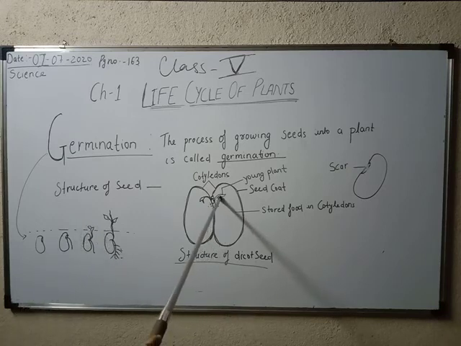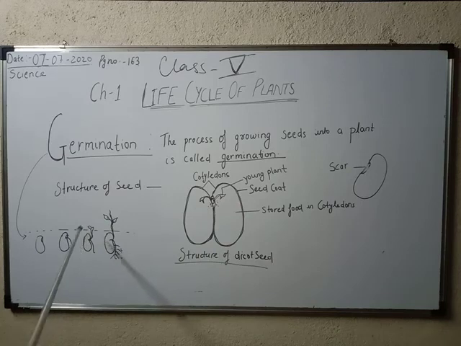So this embryo grows into this seedling. Okay, and this seedling later on grows into a plant and a big tree. This germinates and grows into a seedling, and that is called the baby plant.